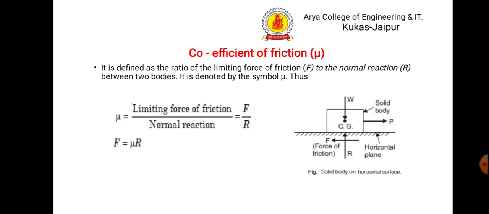So what is according to the definition? It is limiting force of friction upon normal reaction. So this will be F upon R. So from this I can say that the formula for the limiting force of friction, or simply force of friction, will be mu into R. What is R? R is your normal reaction.